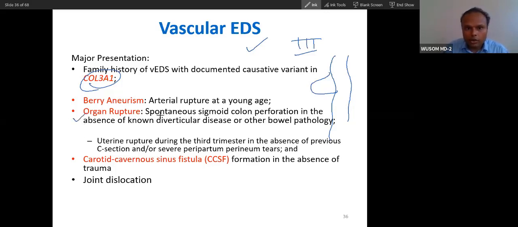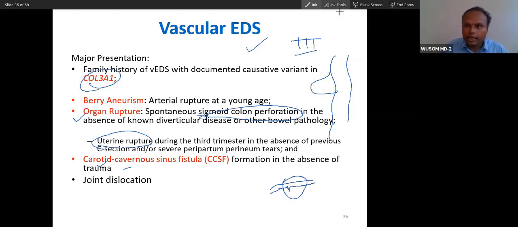Organ rupture can happen. So spontaneous sigmoid colon perforation can happen, and then uterus rupture can happen. So the organ rupture and vessel aneurysm rupture, and hollow organ rupture. These ruptures are very peculiar to this vascular EDS. And there is also carotid cavernous sinus fistula. You know this, in the middle cranial fossa you have the carotid artery, and by the side of the carotid artery there is the cavernous sinus. So what will happen, because of its weakness, there will be fistula formation between the carotid and the cavernous sinus. So these are very peculiar features of vascular EDS.